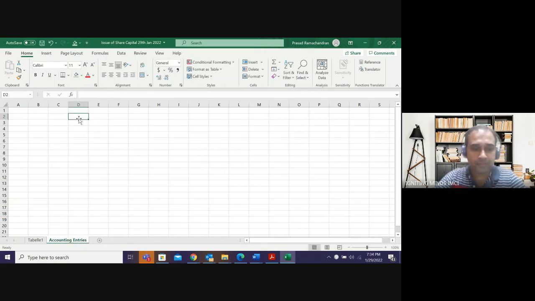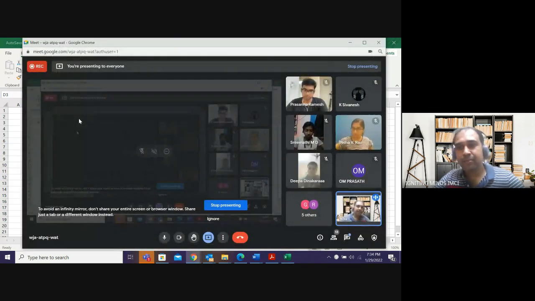Accounting entries for share capital. As we discuss, it's important that you understand. At the same time, try to take the notes also as we discuss. Something which is written by you in your own format stays longer with you. Don't think that at the end of the class you will get the notes in Excel. Those things you will get, but that is not the way of learning. The learning is when you start recording your notes. And your notes should be in such a way that is understandable to you.